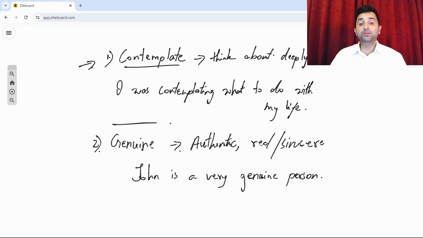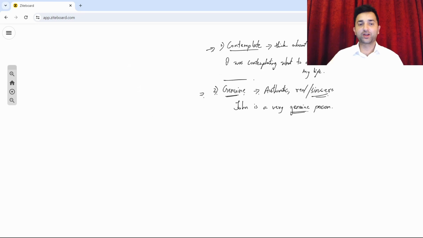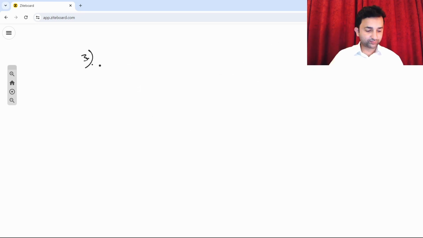That means John is a very nice person, very sincere person, you know, in his work, whatever he does, his job, you know, with people, things like that. He's a very sincere, like authentic, down-to-earth person. Okay, so that is the meaning of the word genuine. So the word genuine means something authentic, something sincere, you know, that kind of thing. Okay, all right, that is the second one. Now let's move on to the next one, which is word number 3, which is attitude.